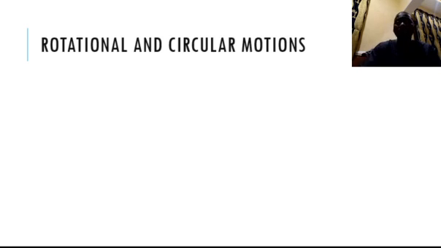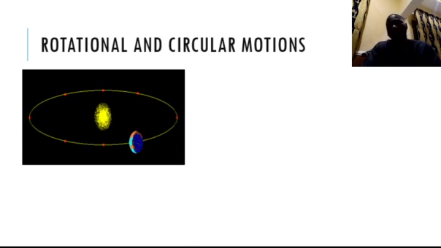For example, if you look at the motion of the earth, it can be spinning at a point. When the earth is spinning at a point, it is undergoing rotational motion. But when the earth is moving around the sun, we have circular motion. So let's look at some pictures there. You can see an earth spinning at a point. Spinning at a point is rotational, but when it's going around the sun, it's circular. At every point there is spinning. At this point there is spinning, rotational.